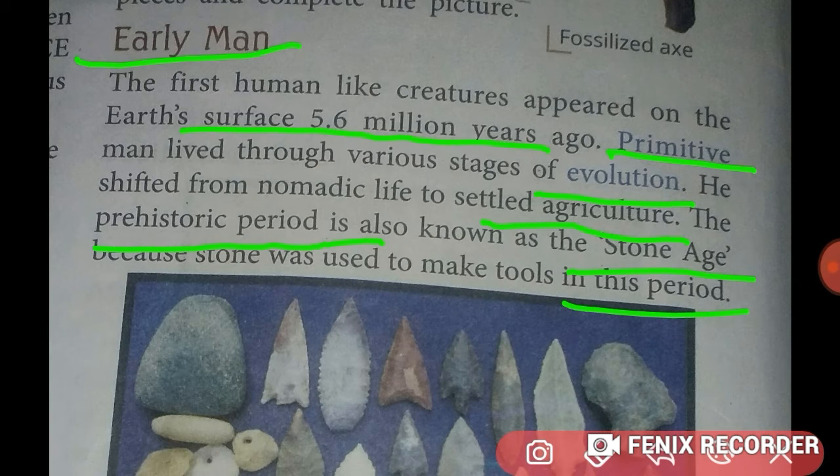Children, what is the meaning of primitive? Primitive means relating to the earliest age or period. And what is the meaning of evolution? It means the process of gradual development of a race. Understood? Now, children, listen carefully.